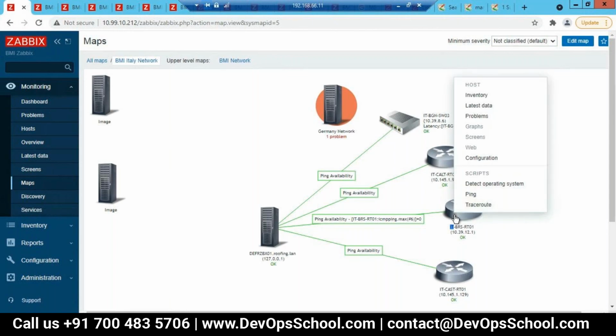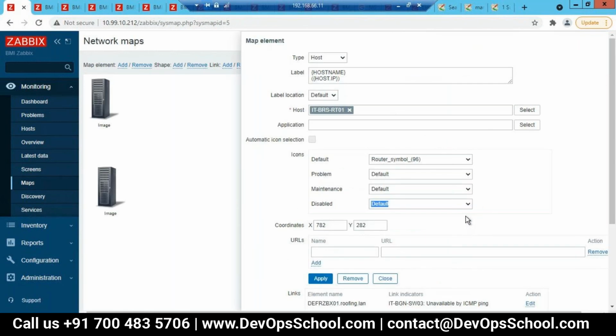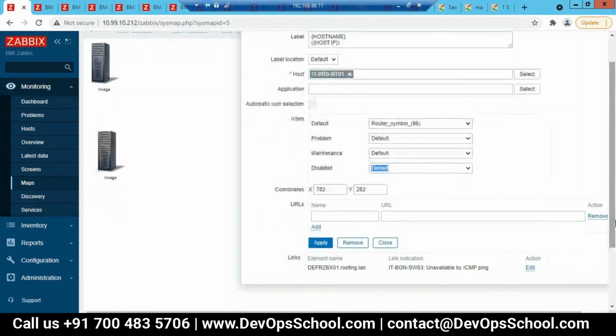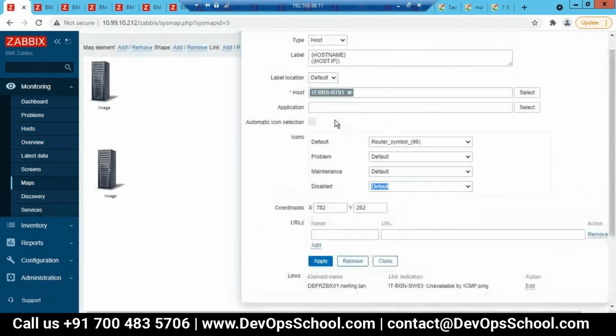If you want to show a particular value, then you need to give a name to that. My question is, here I have to give the interface speed and all. What is the speed of the network? So this you mean will give on the link. In the link, you have created a link now, with ping availability. Edit it.